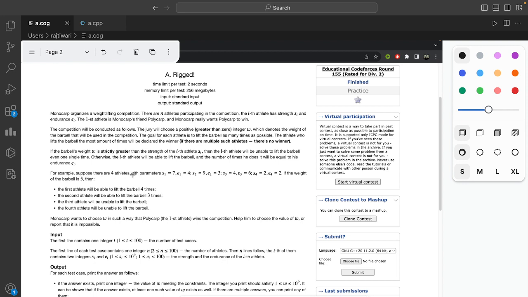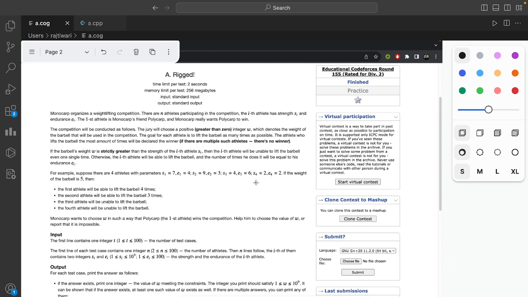Just suppose there are four athletes with parameters S and E. S1 is equal to 7, E1 is equal to 4. That means his strength is 7 and his endurance is 4. Then participant 2 is like this, then 3, then 4, then 5.